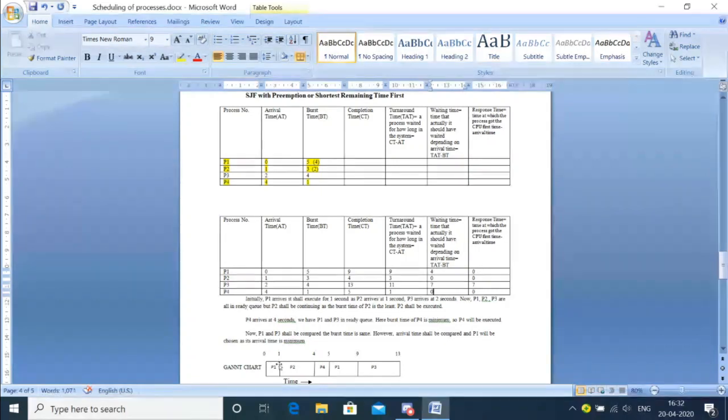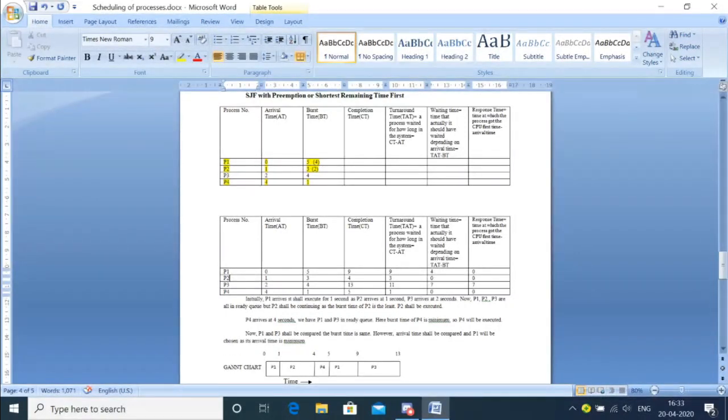Let us come to P1. When did P1 get the CPU first? We have to take the initial value always, 0, right? So for P1, the first from the Gantt chart is 0. I have to subtract the arrival time of P1. What is the arrival time of P1? 0. So 0 minus 0 gives 0. Then P2. I have to check when P2 got the CPU. The Gantt chart will tell me. When did it arrive? At 1. And what is the arrival time of P2? 1. So 1 minus 1 is 0. So I'll put 0 here.